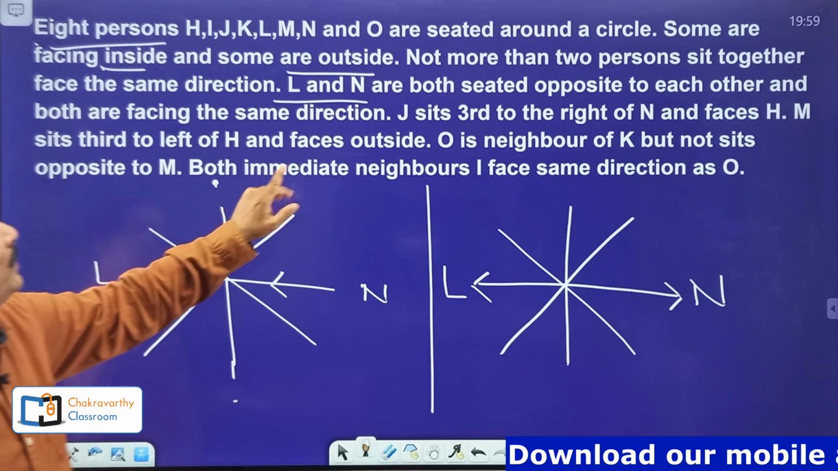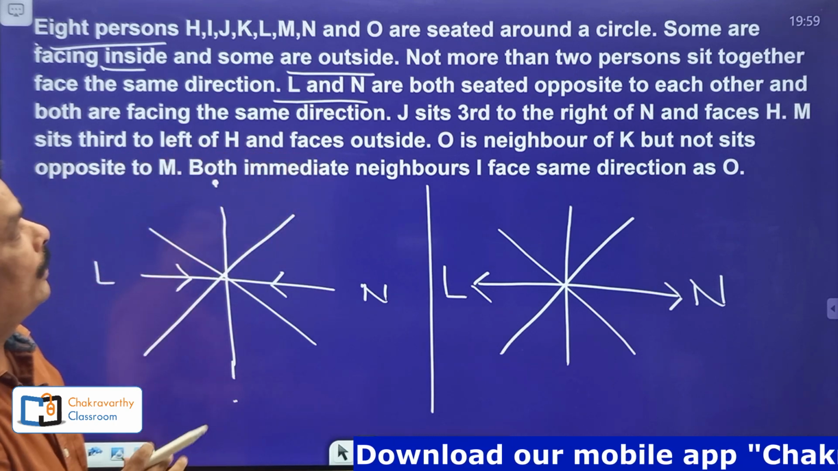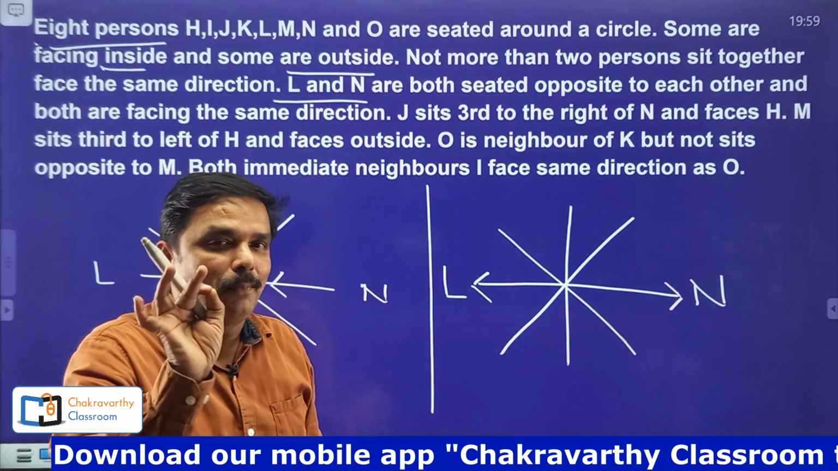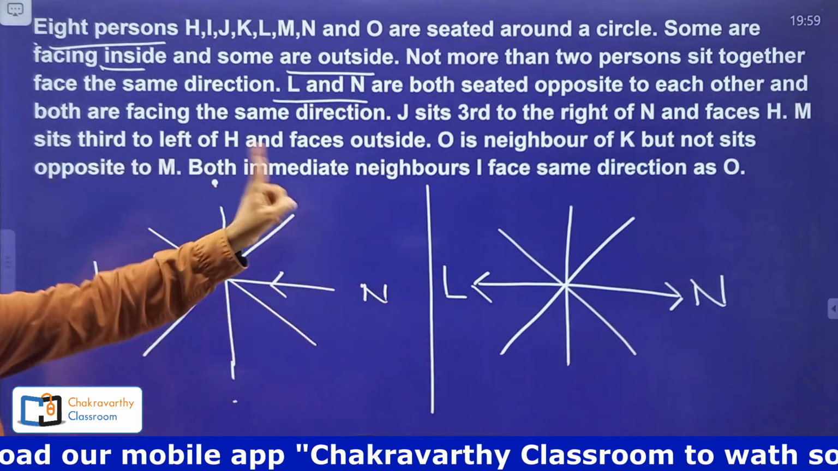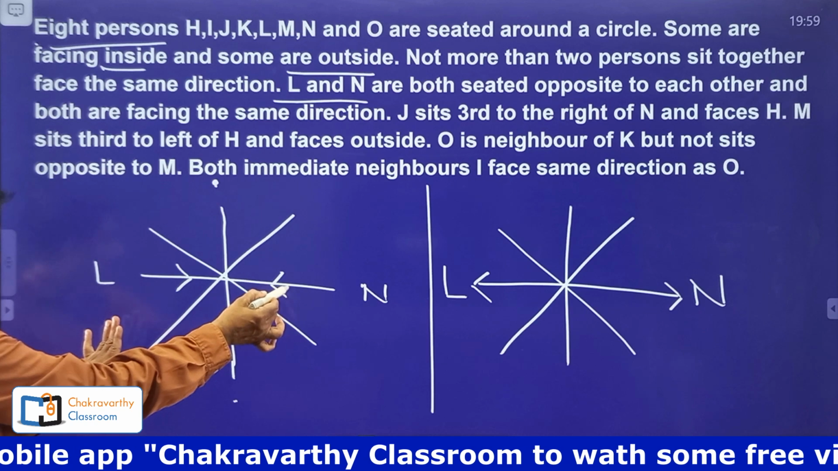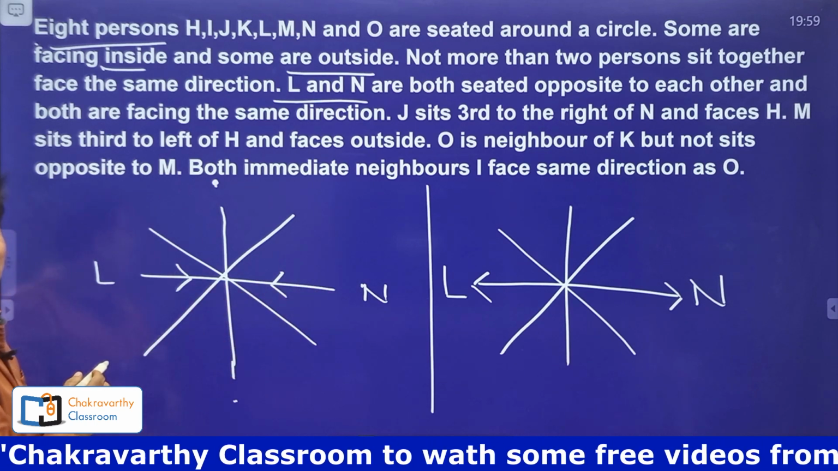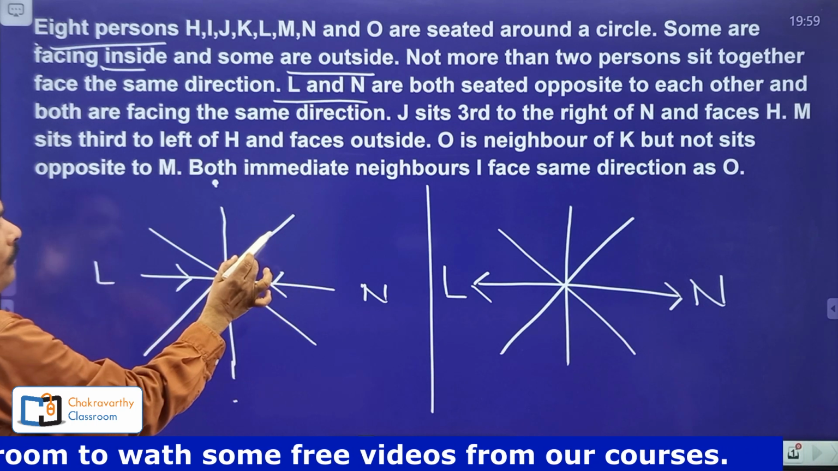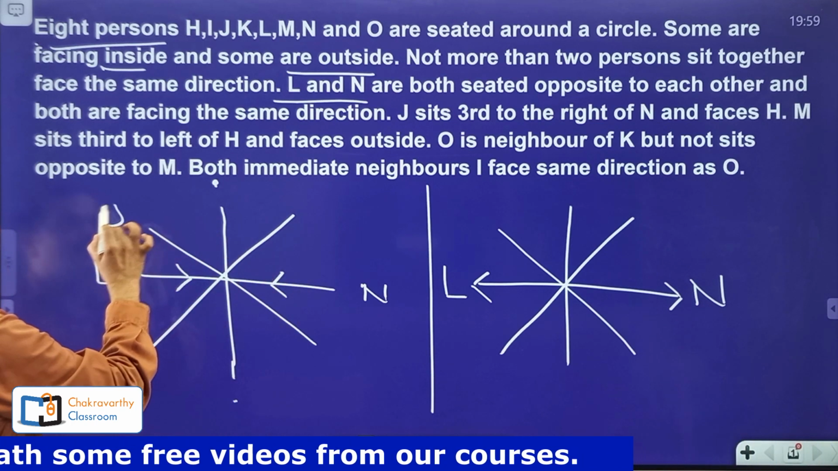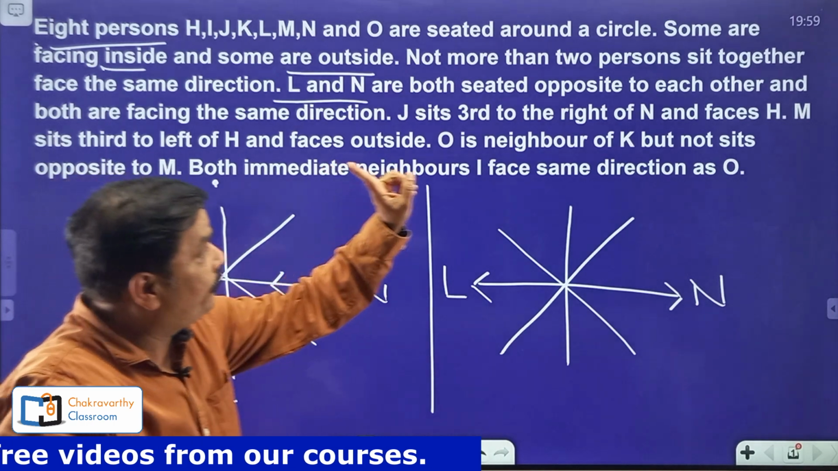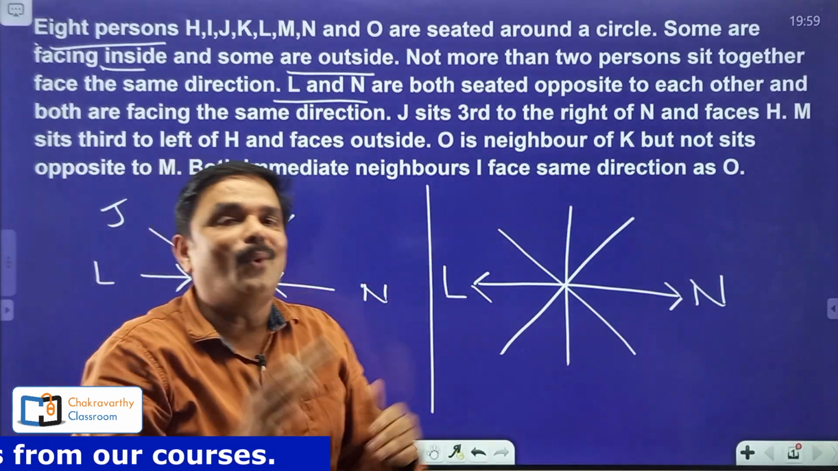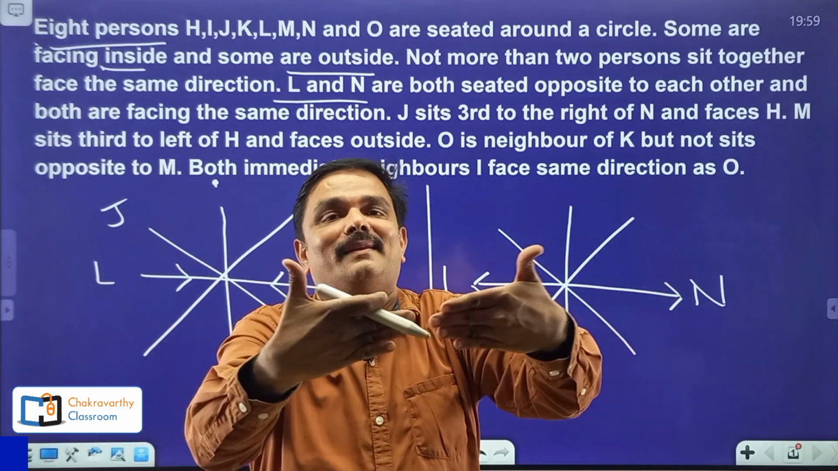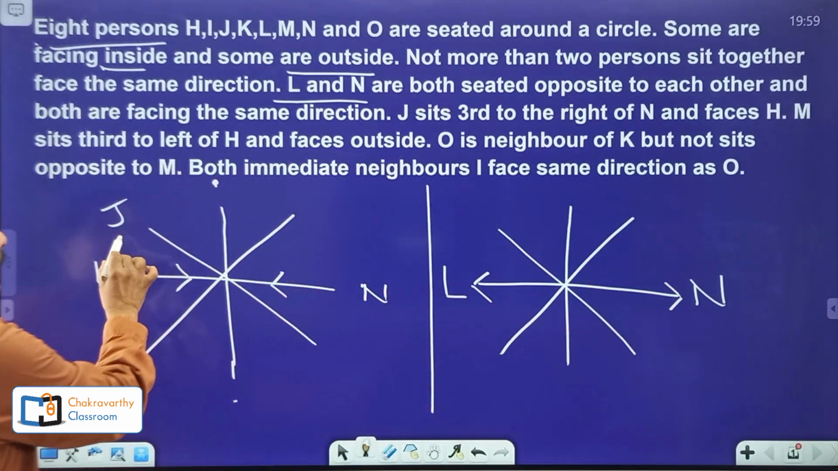Okay. Next information you take here. J sits third to the right of N and faces H. Very important one. J sits third to the right of N. Suppose in this possibility, N is here. Third to the right of N. This is the right side, this is the left side. First, second, third. This should be J. And J is facing whom here? H. What do you mean by facing H? Both should be facing each other.